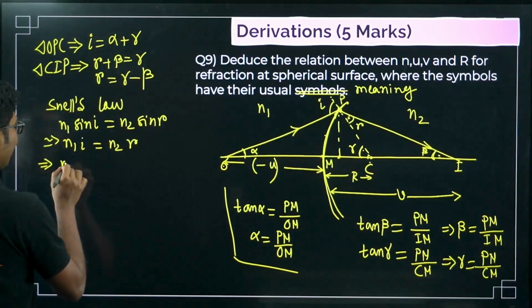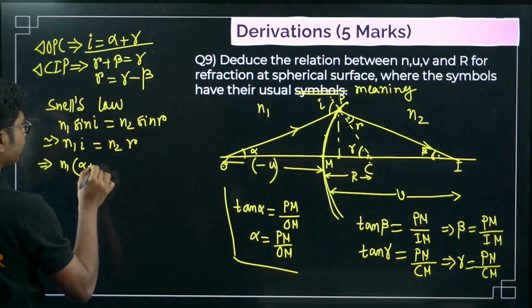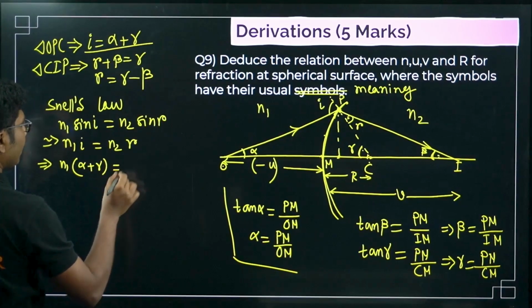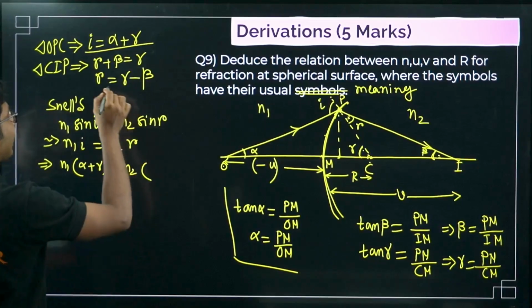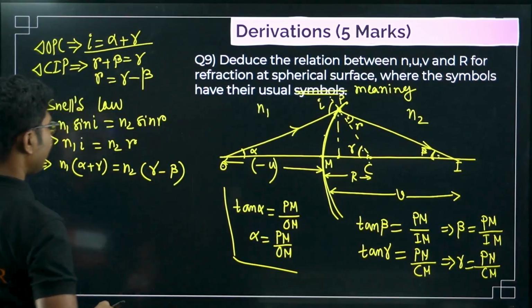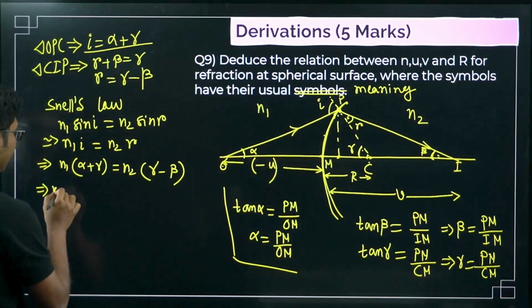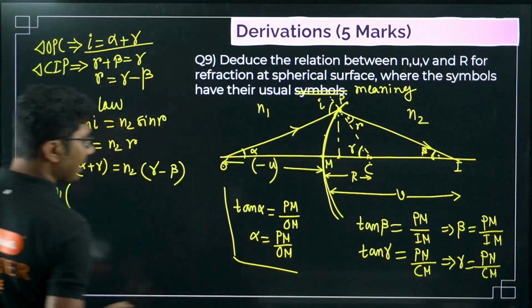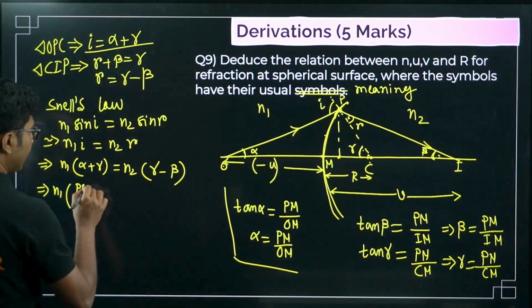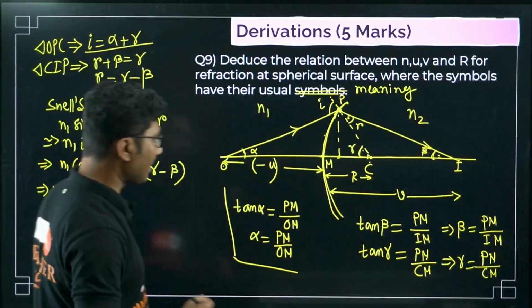Or N1, what is I? I is alpha plus gamma, equals to N2 R. What is R? R is gamma minus beta, right? Now put the values of alpha, beta, gamma from the calculations that we have made. N1 alpha is PM by OM, plus gamma. What is gamma?